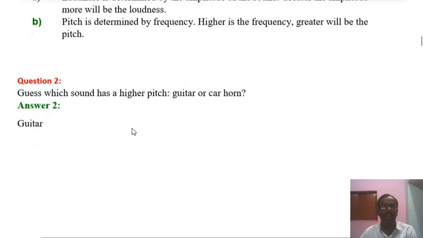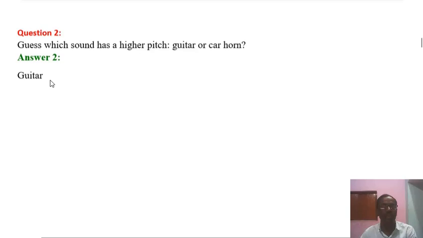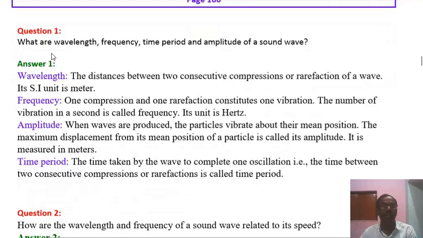So let's see the second question. Guess which sound has higher pitch, guitar or car horn? So we know that pitch is directly proportional to the frequency. So guitar has higher frequency than horn. So the answer of this question will be guitar. Let's see the next question. This is the next question of this chapter.